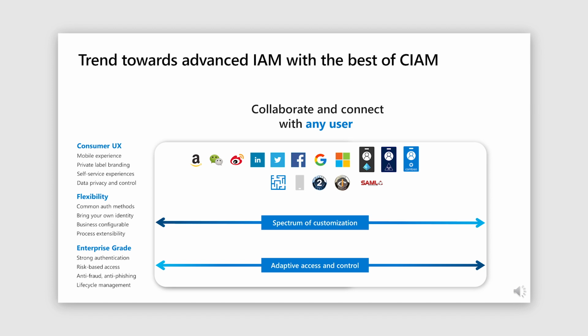The flexibility of user experiences, the spectrum of customization, and the advanced security and lifecycle management capabilities should be available for everyone. Let's take a look at what Azure AD External Identities can do about this.